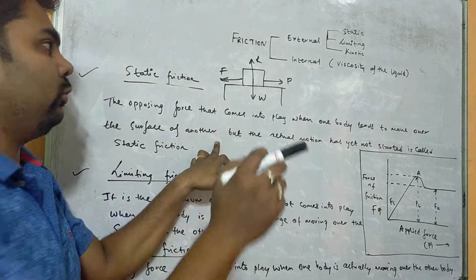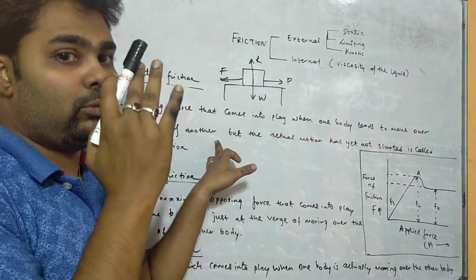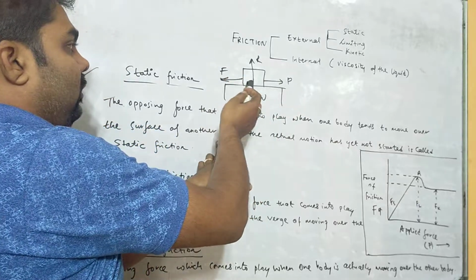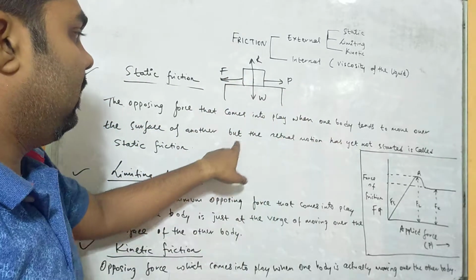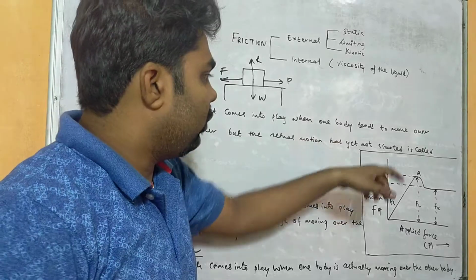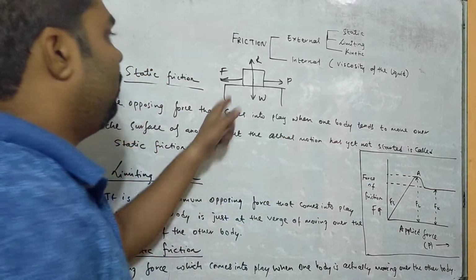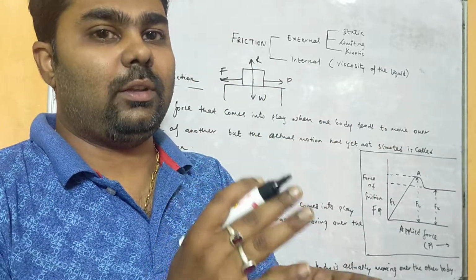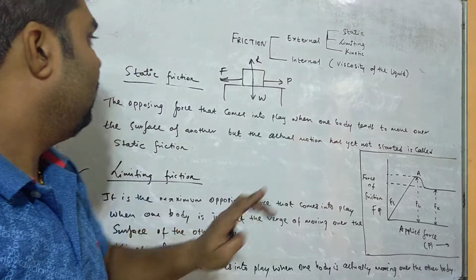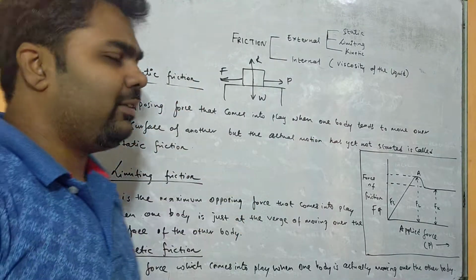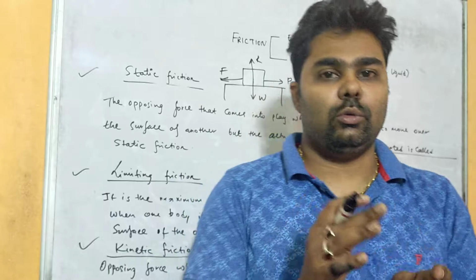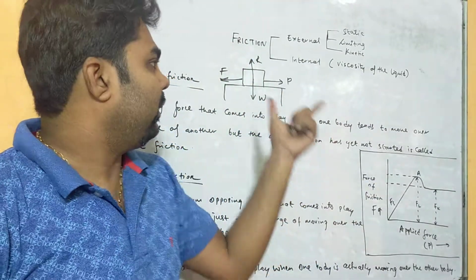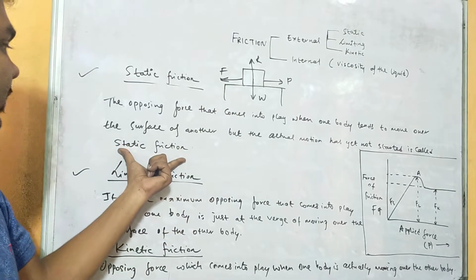That means when you are applying a force in the forward direction, this object is trying to move in the forward direction, but here the applied force and frictional force, they are equal and opposite, but the actual motion has not yet started. Okay, so here we say that actual motion, the object is not moving. So you see this friction which is exerting on that object is called here as static friction. So I repeat, what is static friction? The opposing force that comes into play when an object's motion has not yet started. Okay, so this is called static friction.